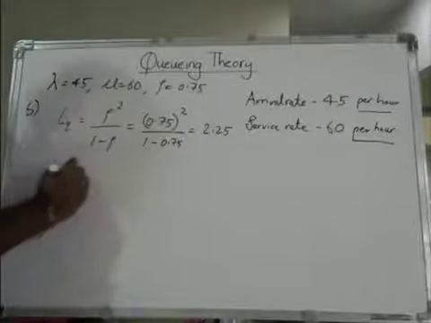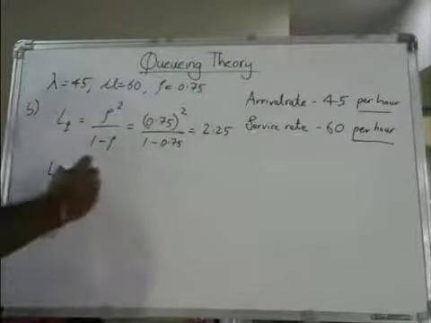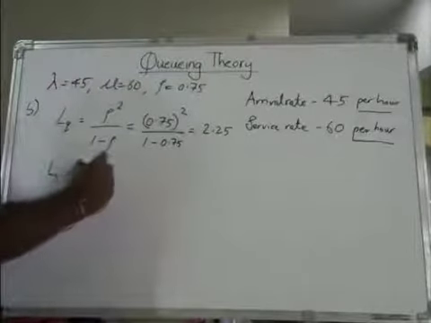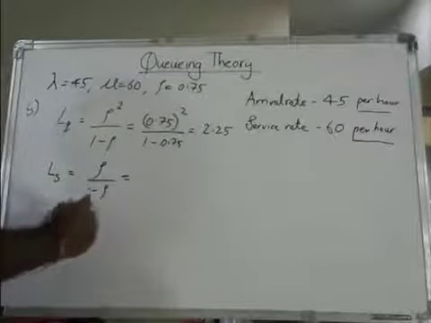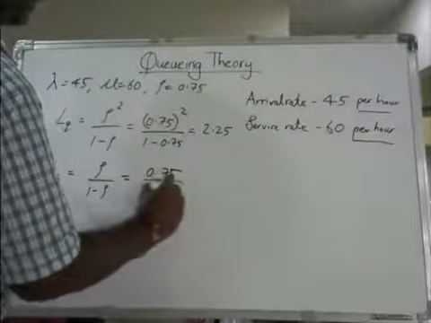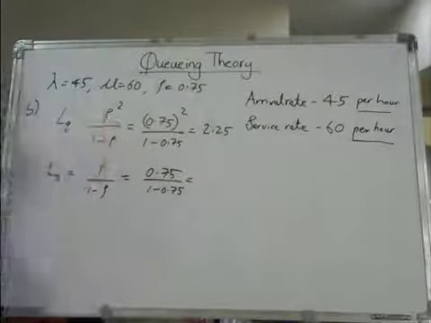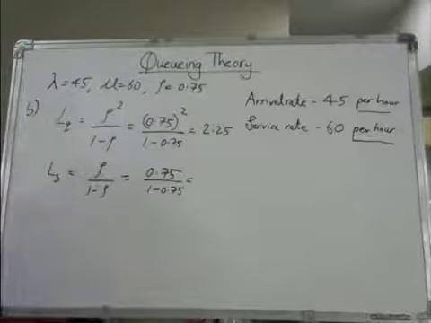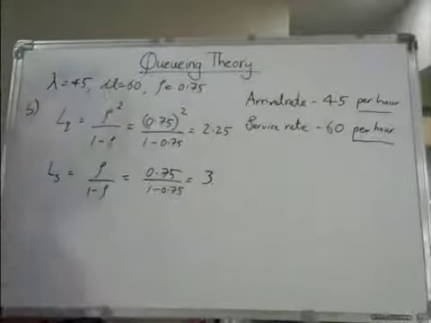Now they have also asked you to find LS. LS is rho divided by 1 minus rho. Rho is 0.75 divided by 1 minus 0.75, so 0.75 divided by 0.25 is equal to 3.